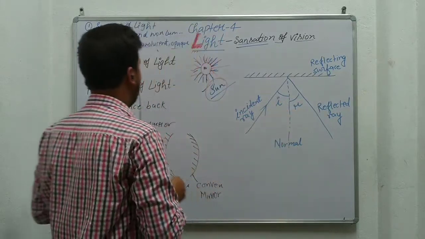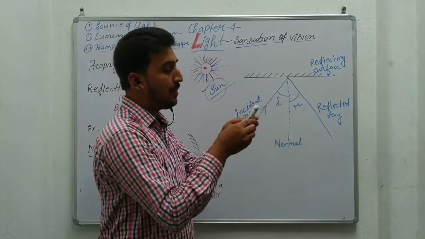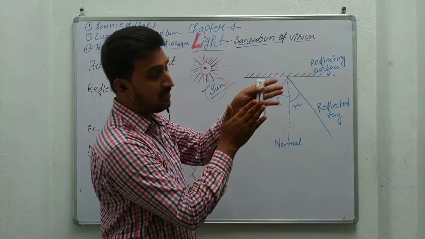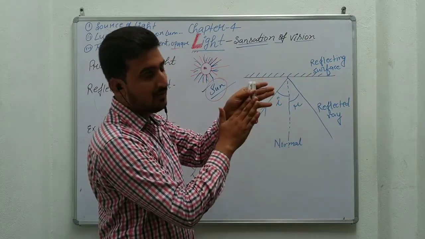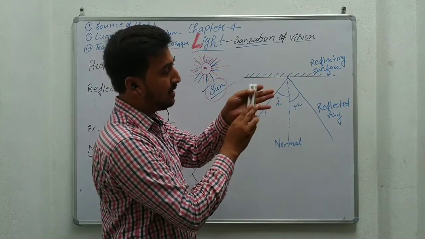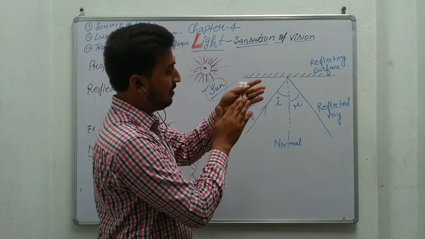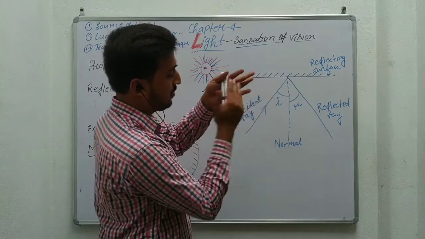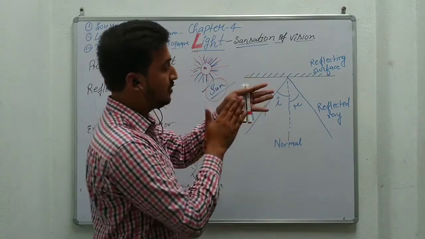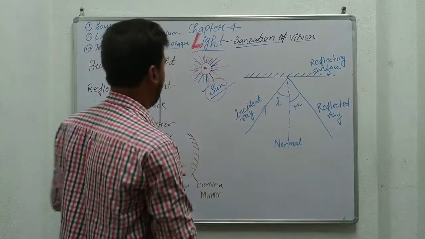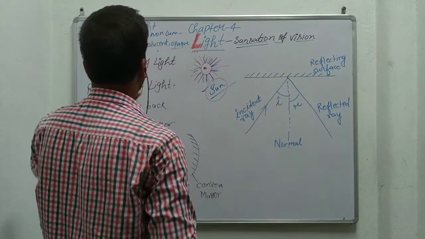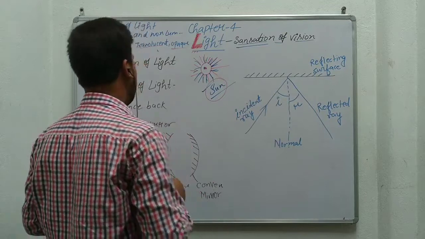The last one is the opaque object. An opaque object totally blocks the light from passing from one side to another. When light falls on this surface, it will not cross from this side to this side, means it is totally blocked by this object. So these are the different types of medium in light.